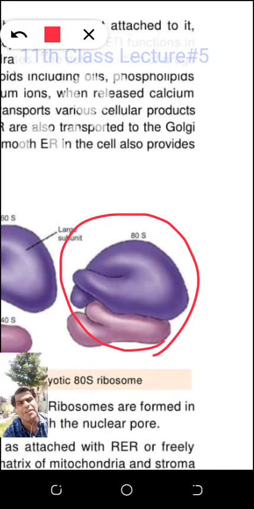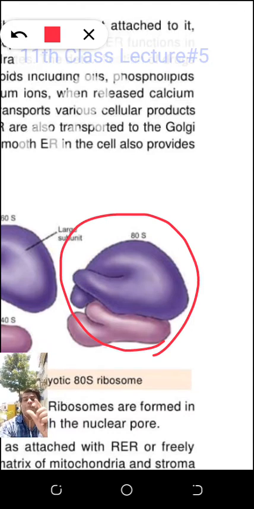But polysome, I think you will remember, when they combine to form the protein in the translation process, when the ribosomes combine, they will be called a polysome, and magnesium ion is involved in the formation of the polysome. So in the formation of the polysome, when they both combine, their polarity, their charges, will attract. When they attract, the size will reduce.